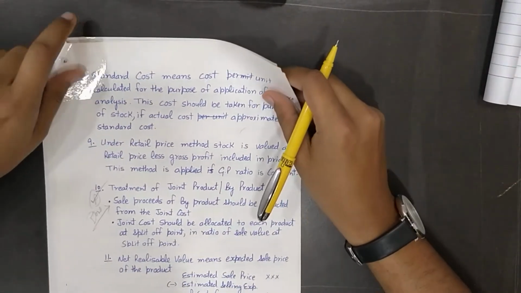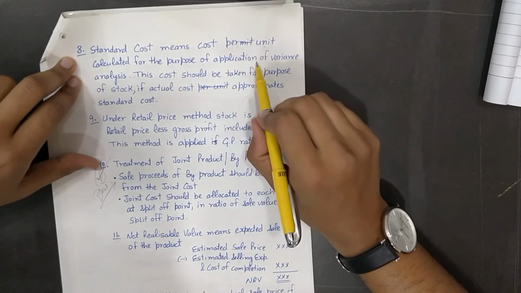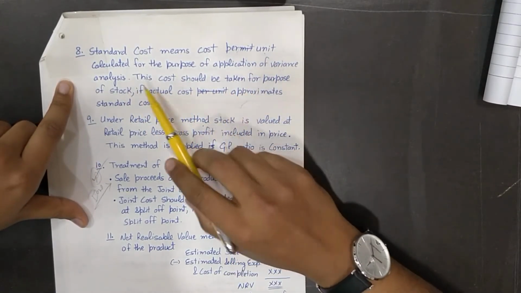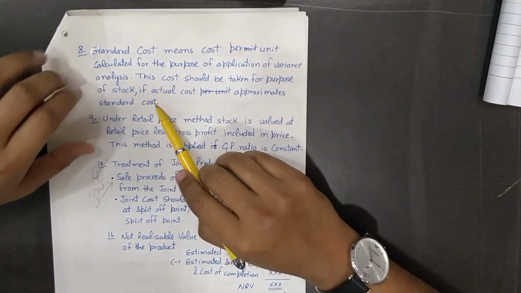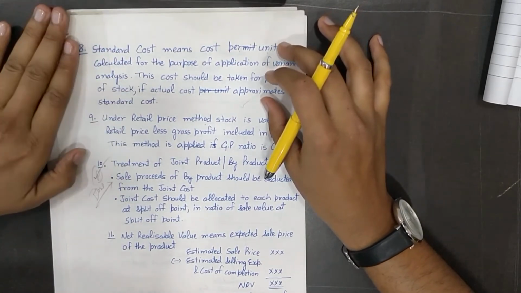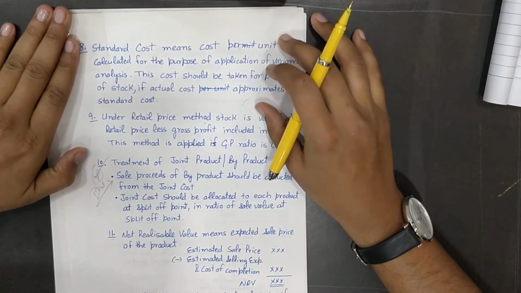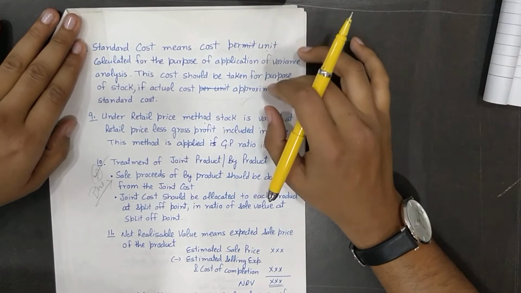Now standard cost means per unit cost calculated for the purpose of application of variance analysis. This cost should be taken for the purpose of stock if actual cost approximates to standard cost. This method is least used, and you will not see even a single question in the whole practice manual as well as in any of the leading authors' books. So this is just theoretical.